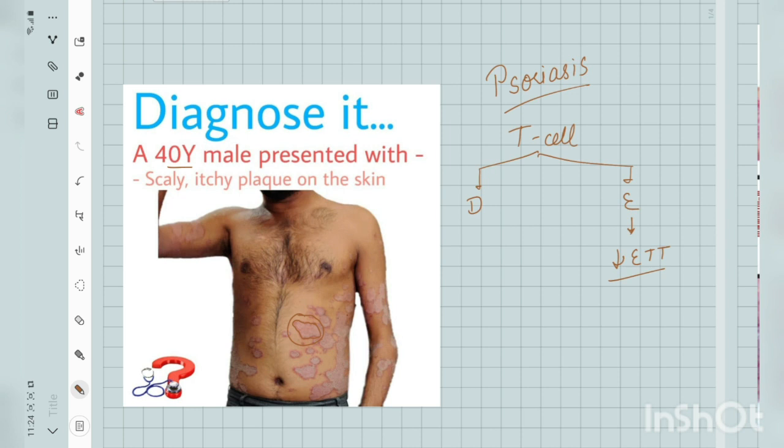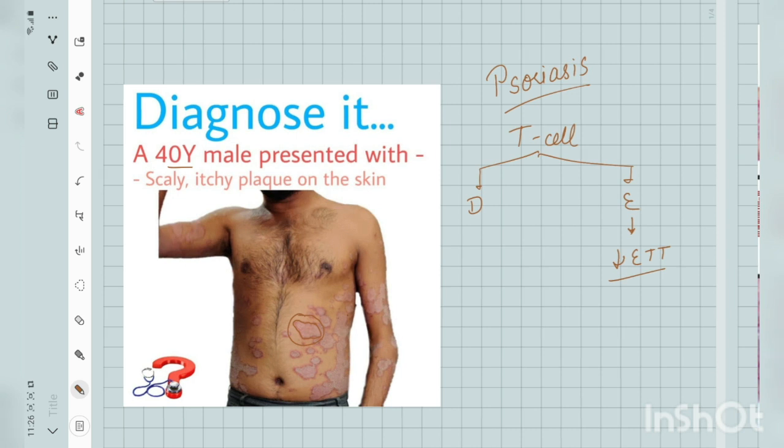epidermis, the cells continuously divide and move upwards. So within a duration of 28 days, these cells shed off. But in psoriasis this epidermal transit time decreases to around 5 to 6 days. So this cycle of the division of cells, their upward movement and the shedding, all happens within a duration of 5 days.